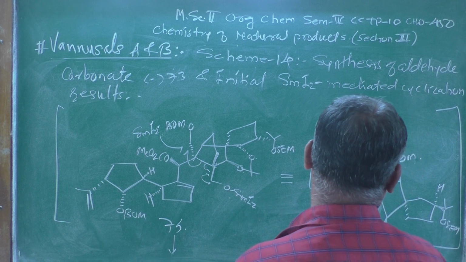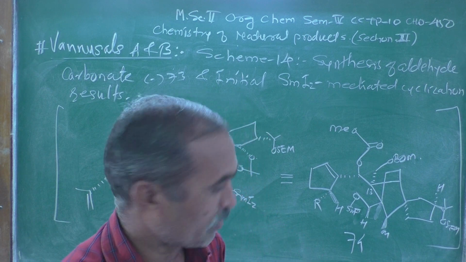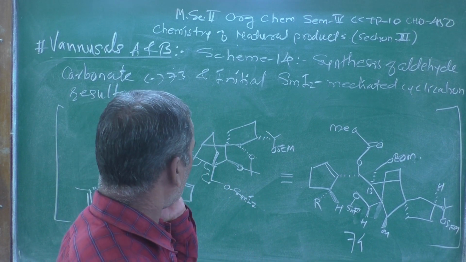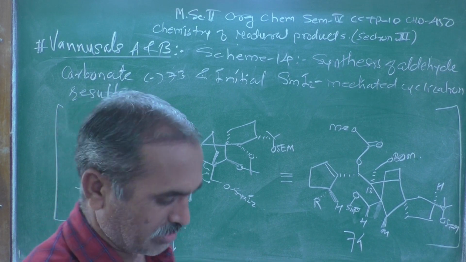This is just an intermediate we got, structure number 74. So let us try to see here.